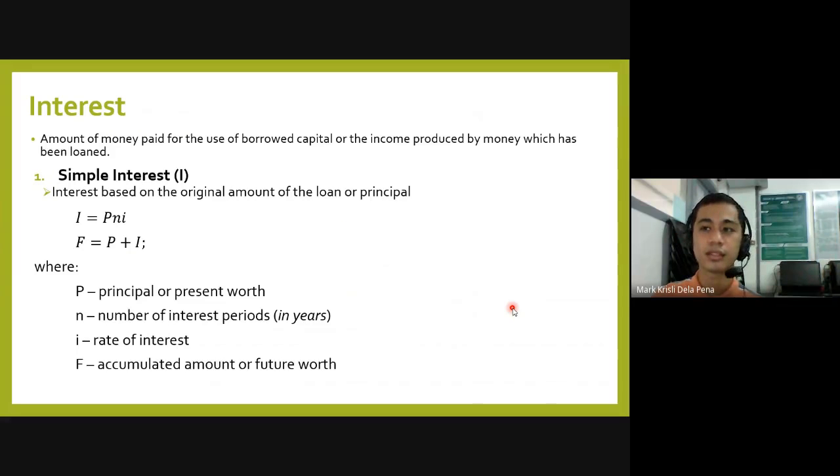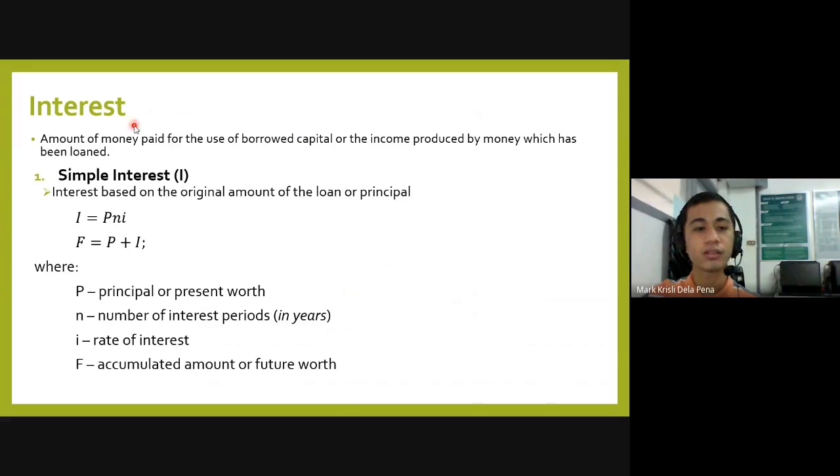Now, when we say interest, it is the amount paid for the use of borrowed capital, or it can also be the income produced by money which has been loaned. If you check the definition of interest, there are two points of view stated. The first is the point of view of a borrower. If a person borrows an amount, for example from a lending institution, he will be paying more than what he borrowed, and that we call interest.